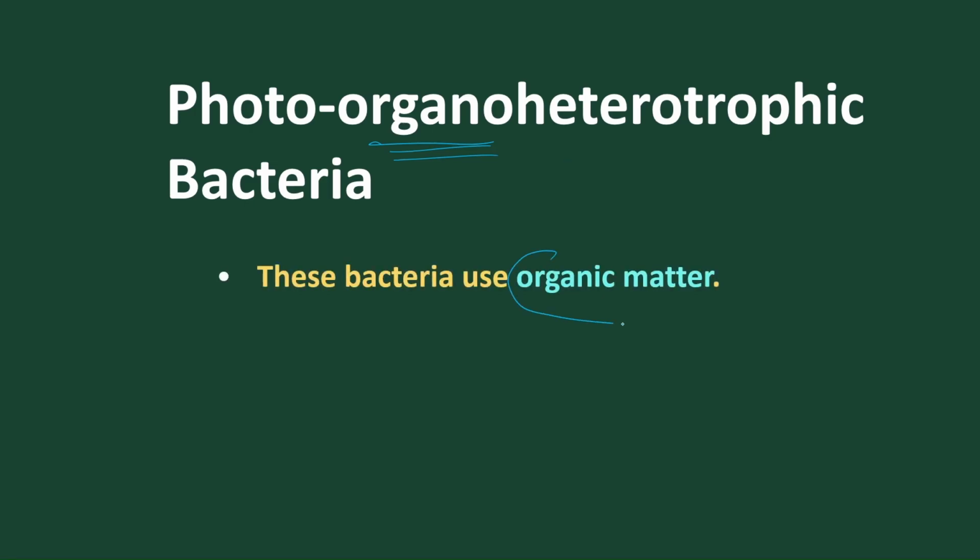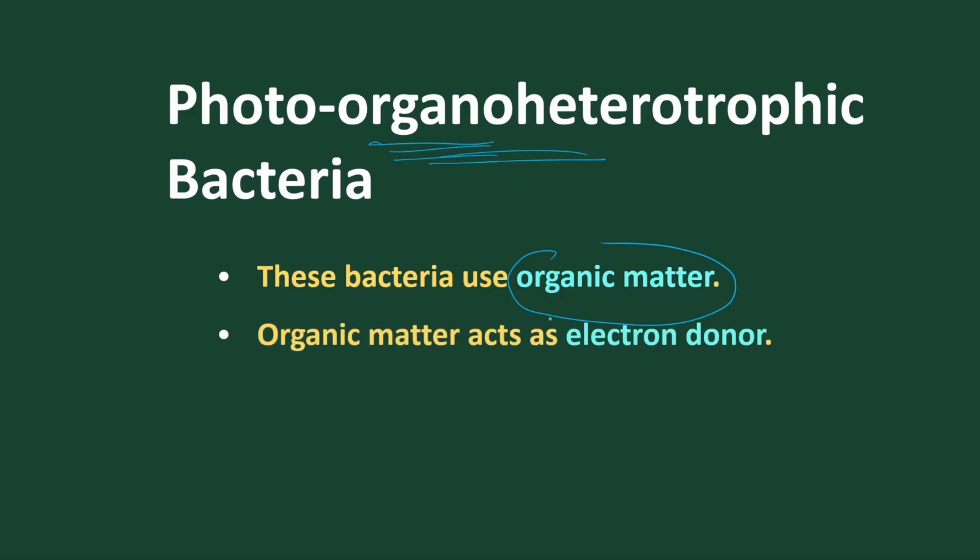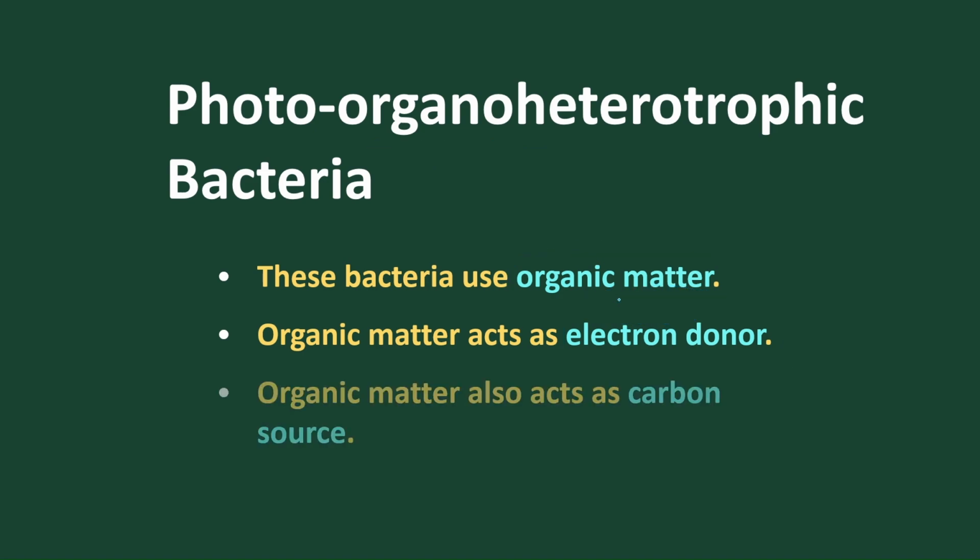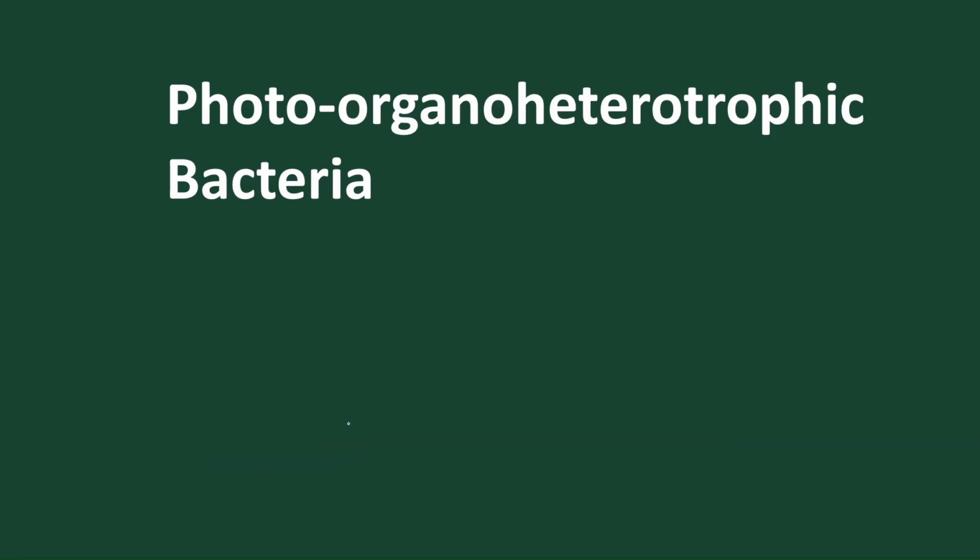Got it? Photoorganotrophic means they use organic compounds to produce organic materials. These bacteria use organic matter, so it is called photoorganotrophic. But the bacteria that use inorganic matter are called lithotrophs. And organic matter acts as electron donor. In the last one we studied litho, there inorganic compounds act as electron donor, but here organic compounds act as electron donor. Got it? And here organic matter also acts as carbon source.